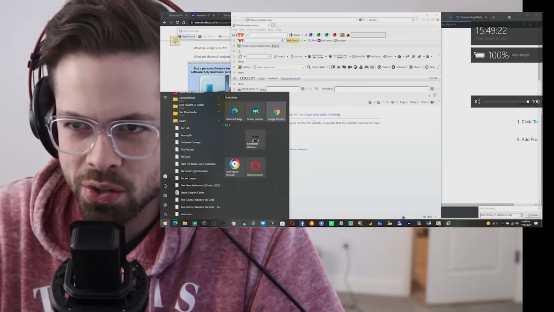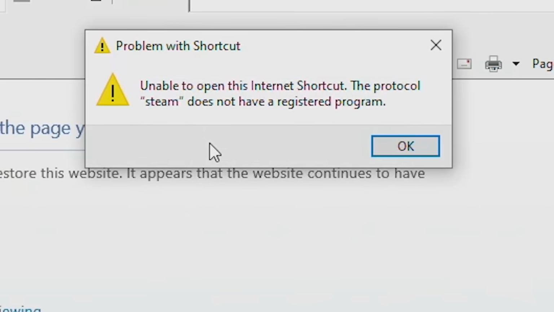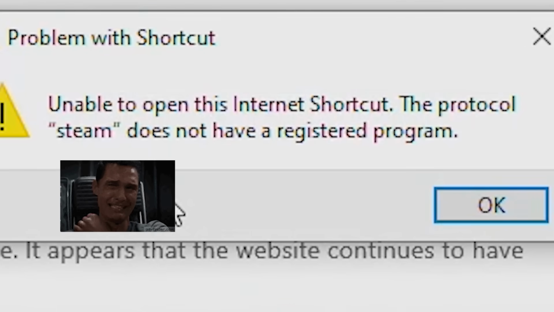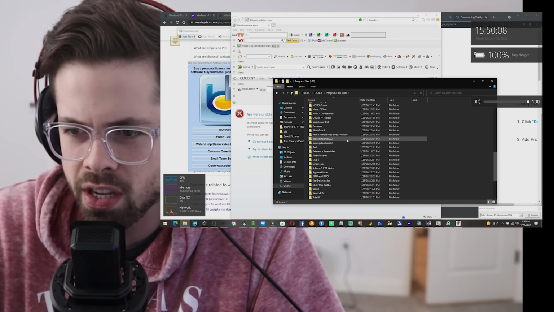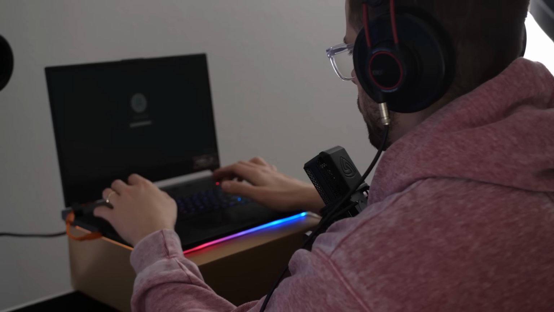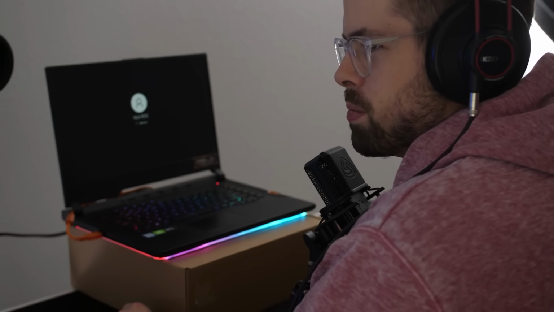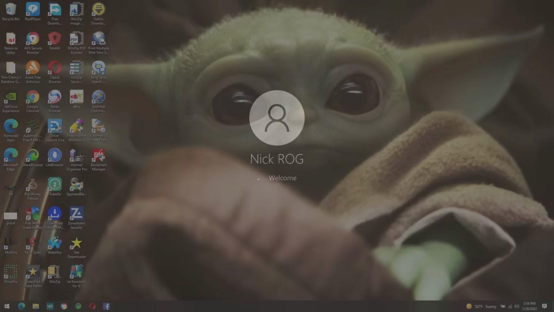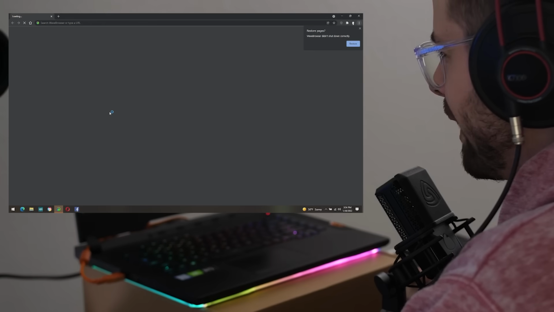Since it wouldn't let me go to YouTube, I'm just gonna play Among Us. Steam's gone. I think something uninstalled Steam. You know, probably just what I need to do is restart the computer. 35 apps. All right, nice and easy. So it should be a pretty clean boot here without too many things starting up when we turn it on. It's just taking a little while. Yeah, see, it's fine. Nothing even came up.